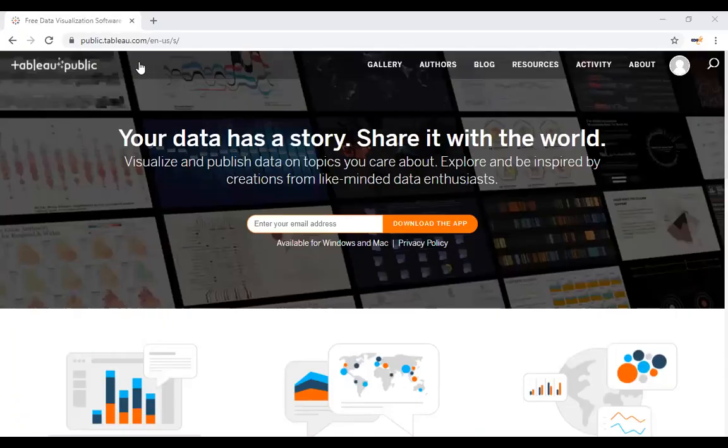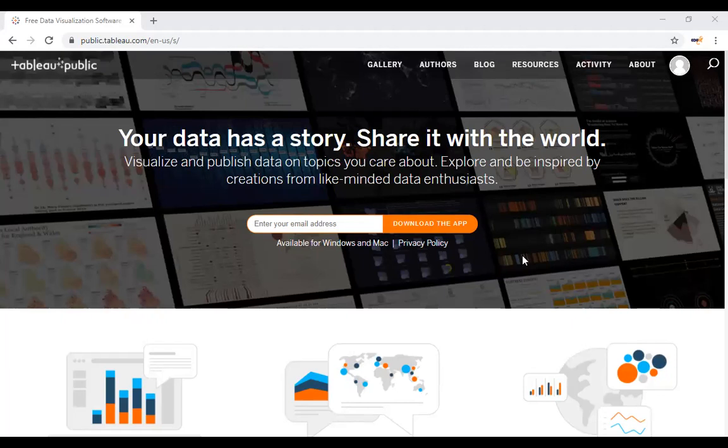So you can go to the site tableaupublic.com. Okay, all you need is to put your email ID and download the application. Tableau Public is free. You can keep on practicing on Tableau Public, but always remember that whatever data you share will be stored on the Tableau Public server, and on the Tableau Public server, the data is available for everyone. Okay. So anyone can download your data.